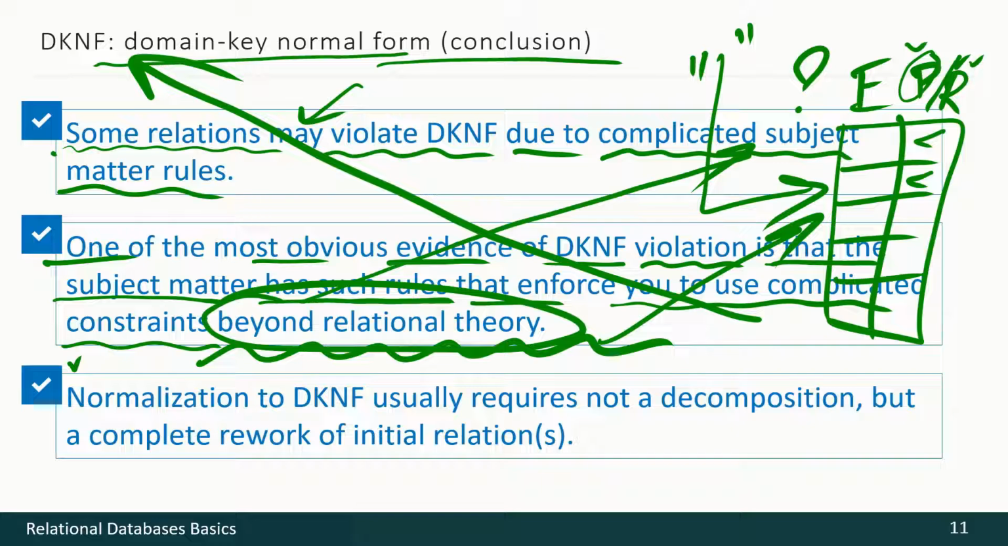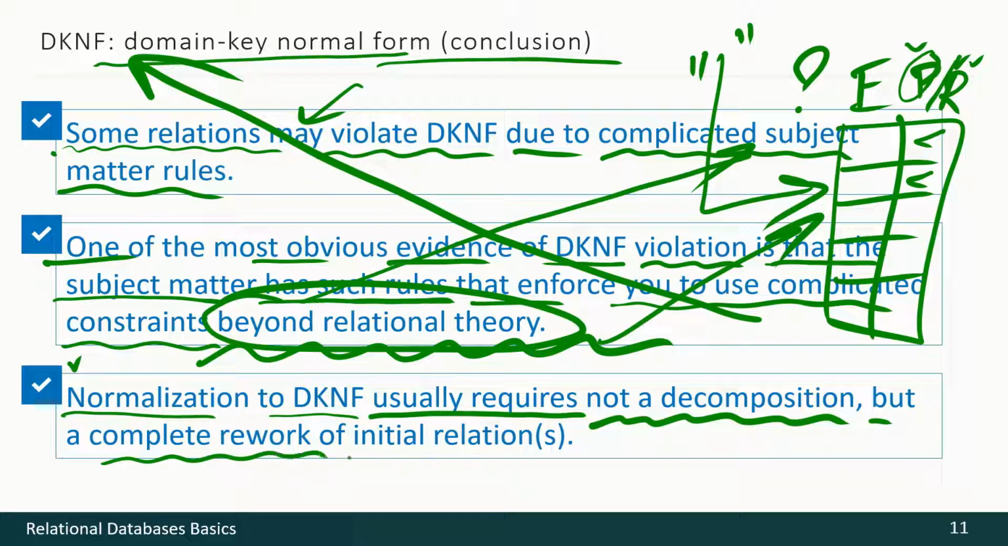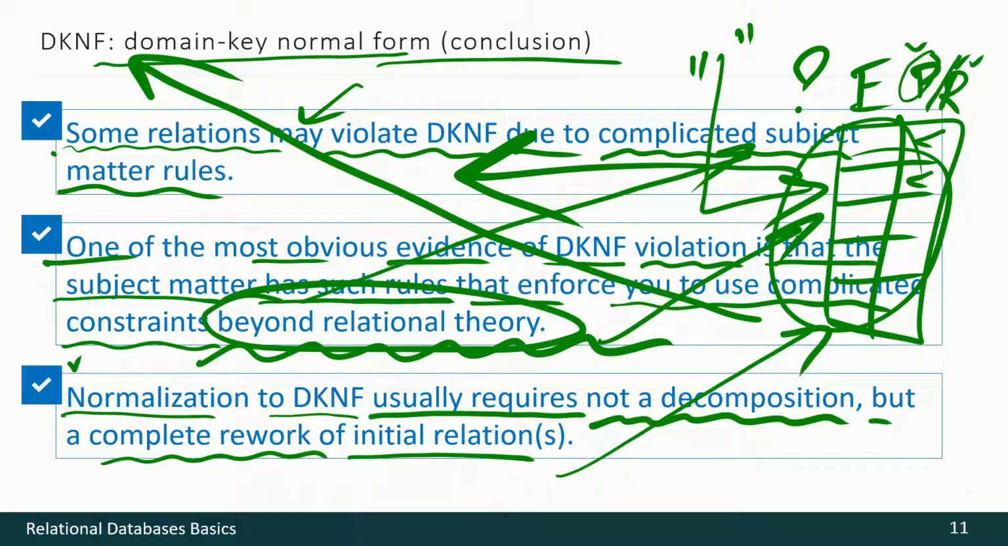And there is a fact that normalization to domain key normal form usually requires not a decomposition, but a complete rework of initial relations. That's the example we've already seen with this relation a couple of minutes ago. That's for real, not a decomposition, but a rework of that initial relation into something new.